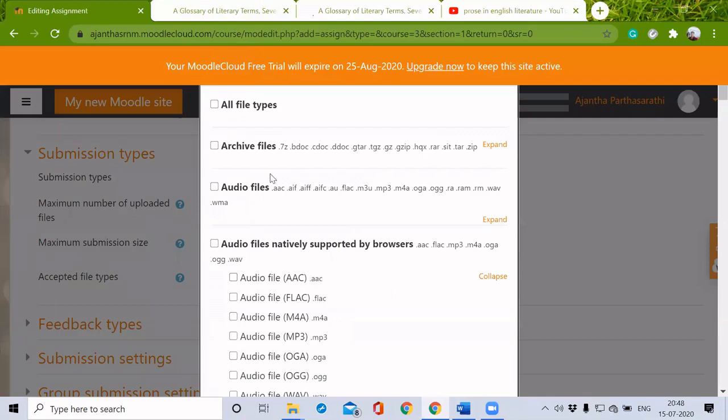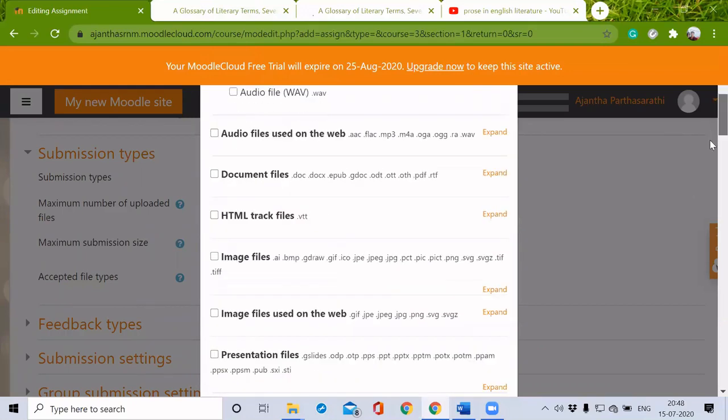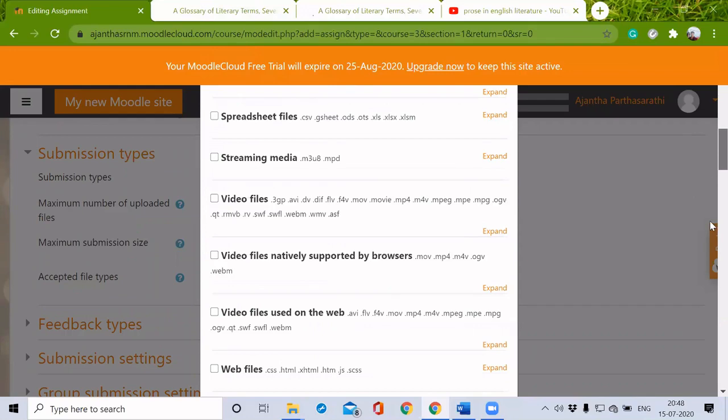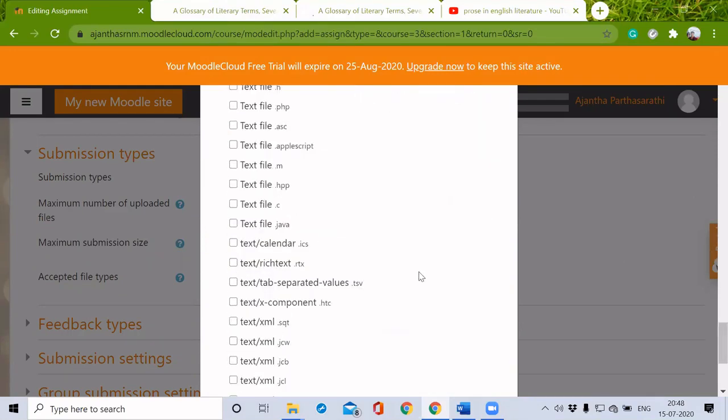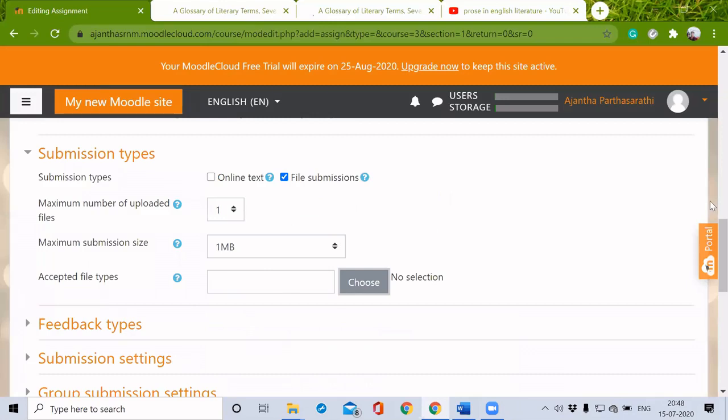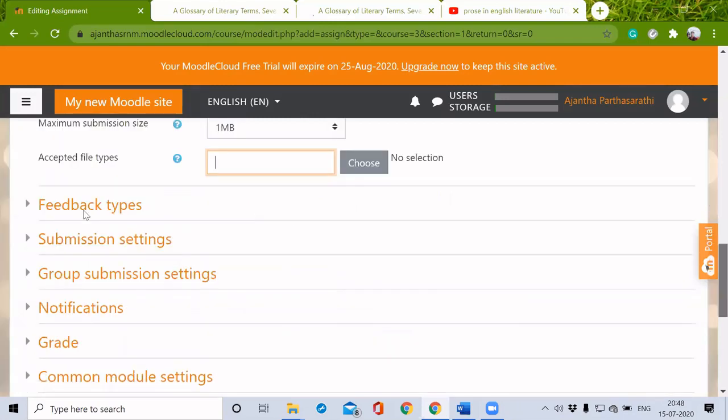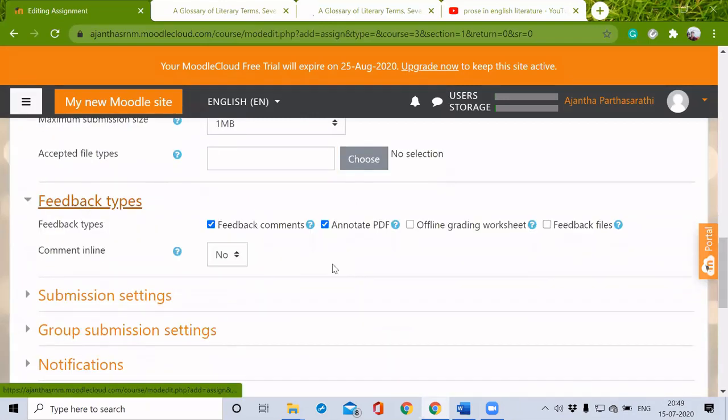If I want to give it in some archive files, audio files, documents, image files, presentation files, spreadsheet, these things we can select. But I'm just going to give it, I'm not going to restrict it anyway. And feedback types. If I want to give any feedback, I can give feedback comment in line. Feedback files. If I want to give a file to the particular student, I can give it here.